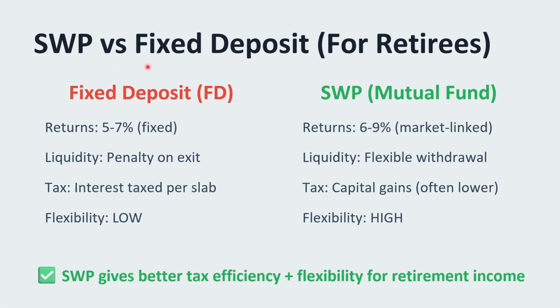Now let's see systematic withdrawal plan versus fixed deposit for retirees. Here, fixed deposit gives 5 to 7% fixed returns, but mutual fund returns may vary from 6 to 9%, 10% based on the market. Liquidity: in FD, if you are exiting early, then a penalty will be charged. Whereas liquidity in SWP mutual fund is flexible withdrawal. Tax: interest is taxed per slab in fixed deposit, whereas in SWP it depends on capital gains and is also often lower compared to FD. Flexibility is low in FD, flexibility is higher in SWP. SWP gives better tax efficiency plus flexibility for retirement income.